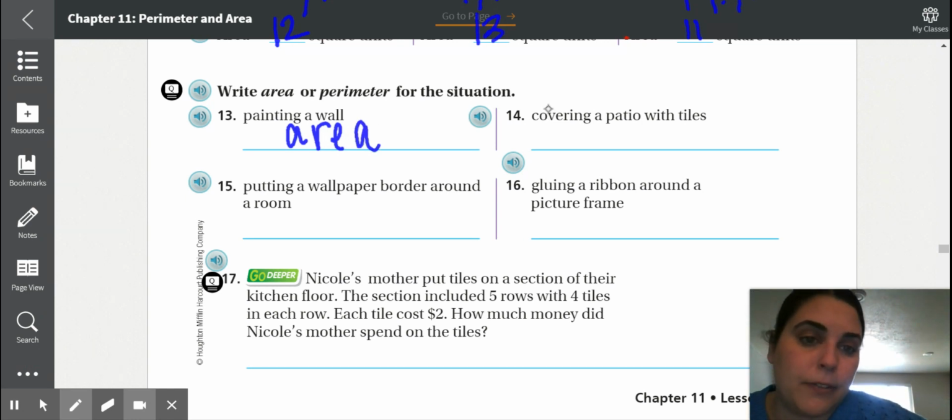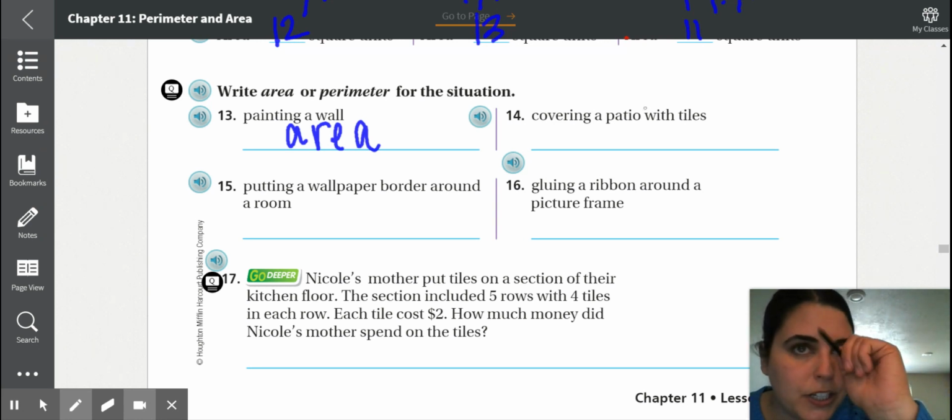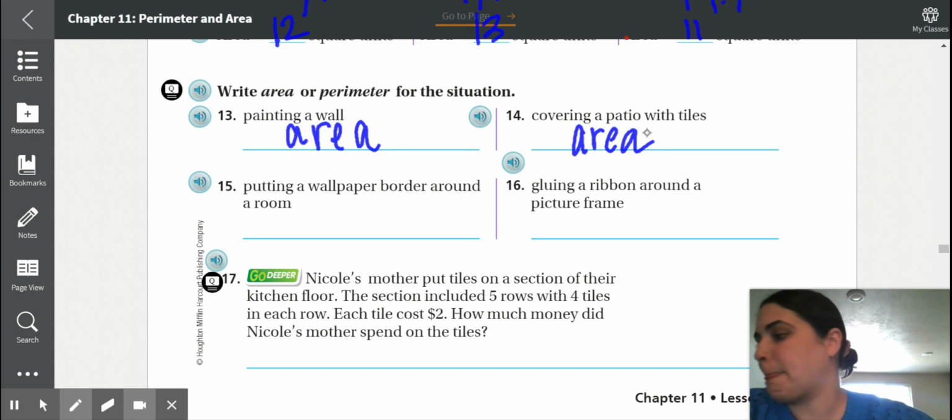Number 14, covering a patio with tiles. Think about putting tile all around a floor. Are you just going to do the outside? Nope. So you're going to need to find area. Putting a wallpaper border around a room. Here's your keyword, around.